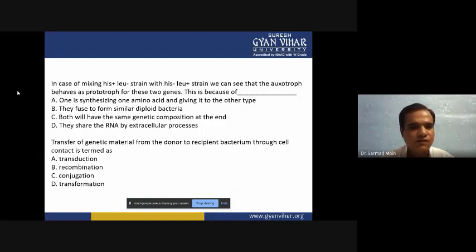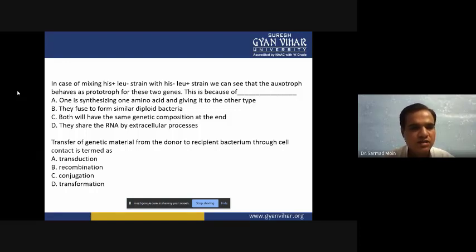This is because of: option A is one synthesizes one amino acid and gives it to the other type. Option B, they fuse to form similar diploid bacteria. Option C, both will have the same genetic composition at the end. Option D, they share the RNA by extracellular process.